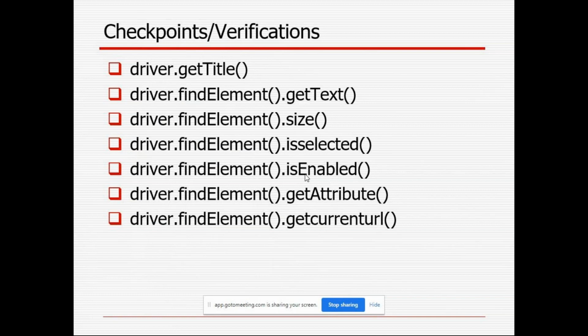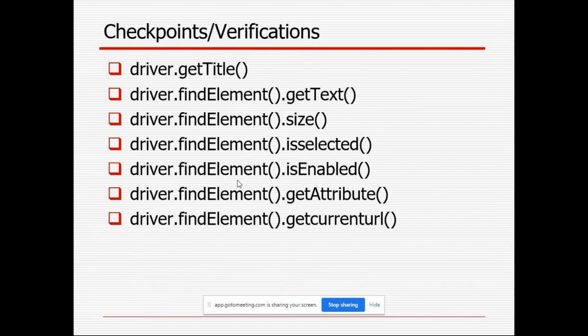Other examples also. It's getting late actually, so I will cover these slides fast. Driver dot get title: if the Gmail page is logged in and I want that title, at that moment we have to use driver dot getTitle. Using getText also you will get the text. On the UAN page, if the text Employee Provident Fund is there, we have to get that first and write the code according to that. Expected text and actual text will come in while writing the code.